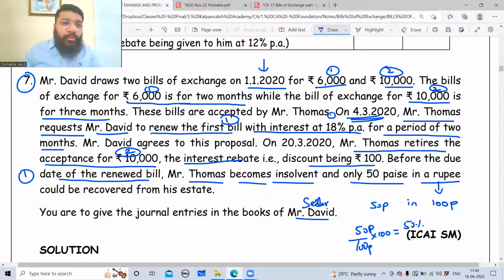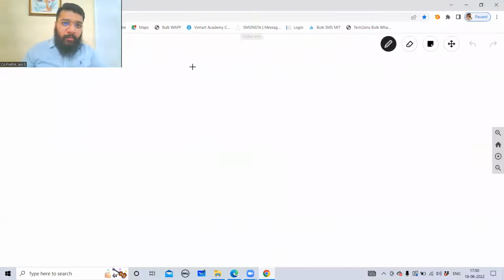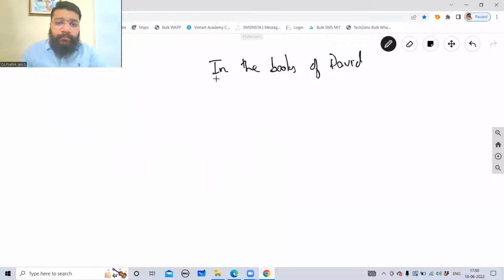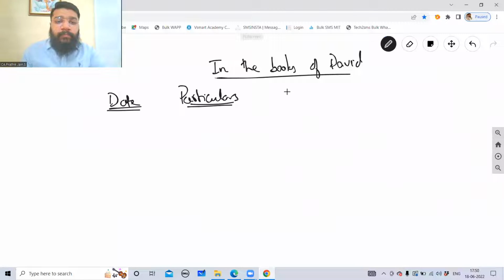Clear with this point? Now we have to do the question in sequence. Have they asked you to do the sales entry? No. So keep the sales entry in mind, the rest all to be done on paper. In the books of David, the format is date, particulars, LF, debit rupees, credit rupees.